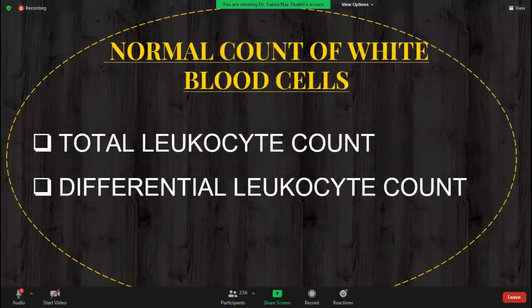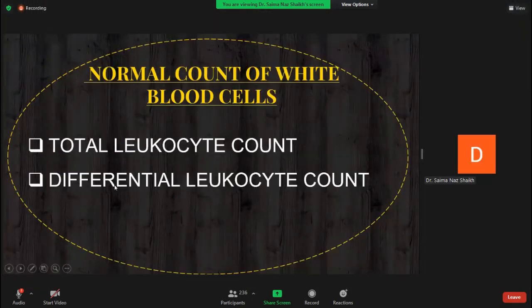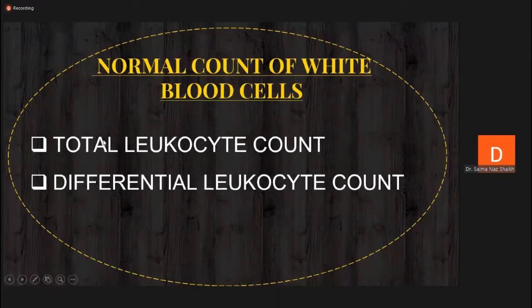When we discuss the normal count of white blood cells, two things come to mind, or you can see them in different reports. You will see two terms. One is total leukocyte count, which is mentioned in reports as TLC. And another is differential leukocyte count, or DLC. So you should be aware of these terms: total leukocyte count or TLC, differential leukocyte count or DLC.